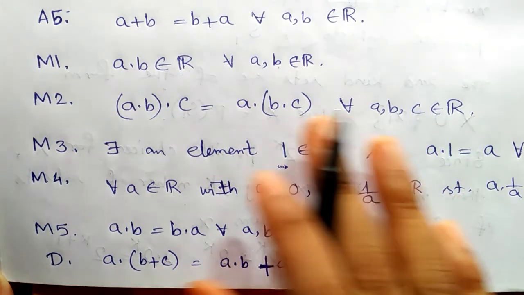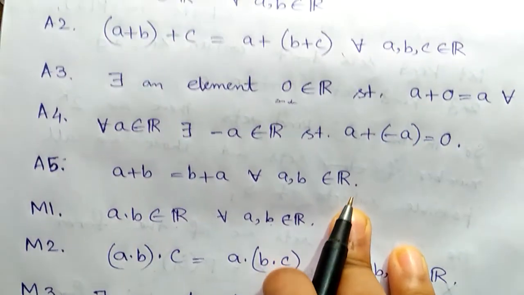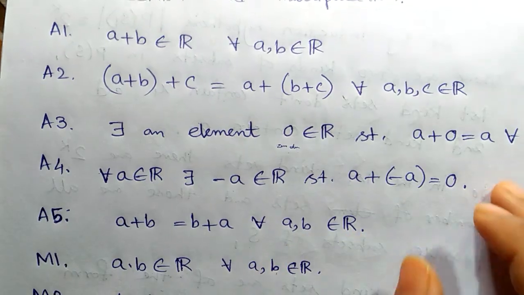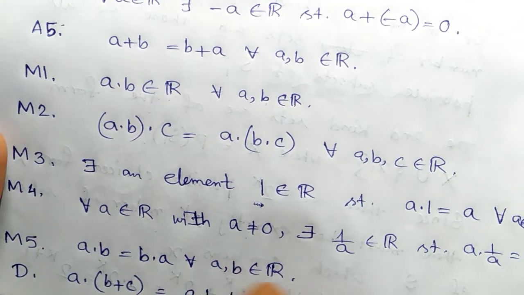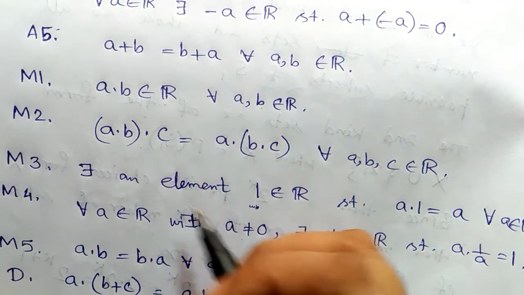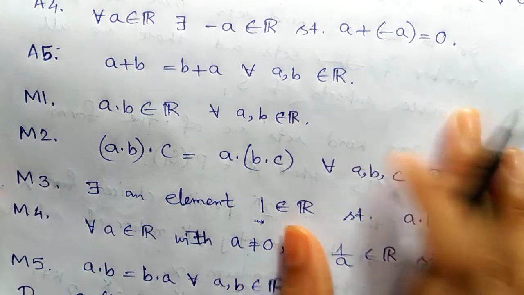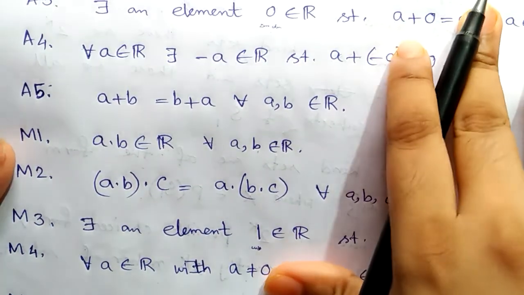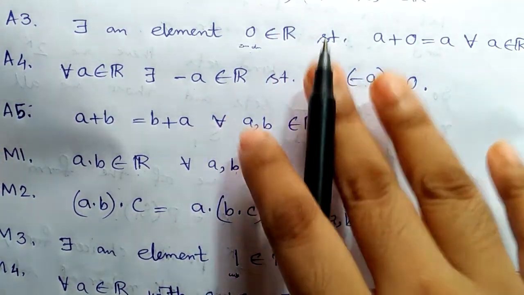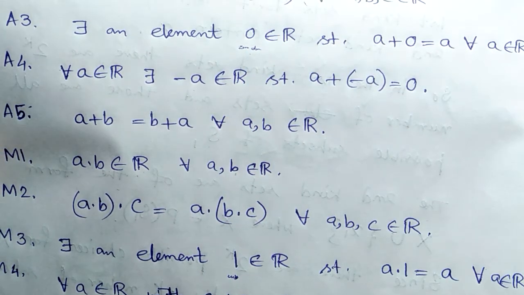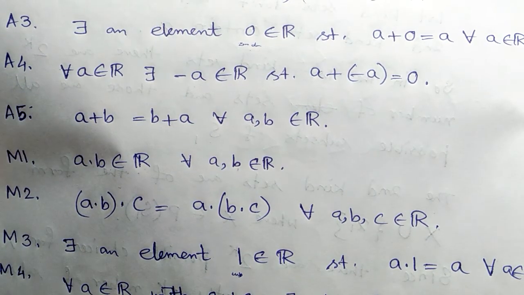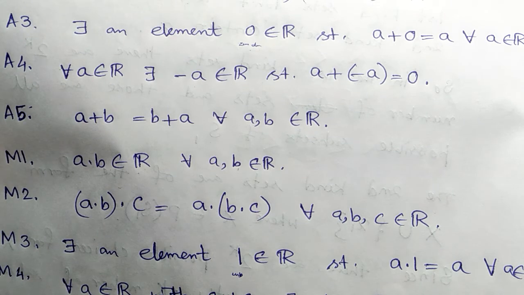So we can see that ℝ satisfies all these properties with respect to addition and multiplication, and the last one, the distributive property, is the bridge between these two operations, addition and multiplication. Therefore, ℝ is said to form a field under addition and multiplication.